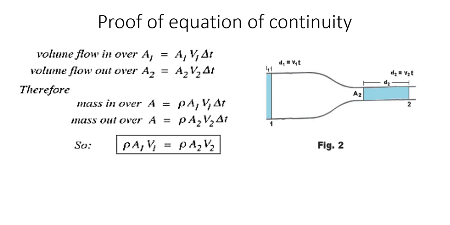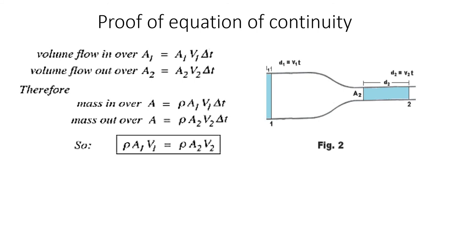Similarly, volume flowing out through A2 can be written as cross-sectional area into the distance the liquid travels during that time, that is A2 into V2 into delta t, with velocity V2 at that point and the same time duration.